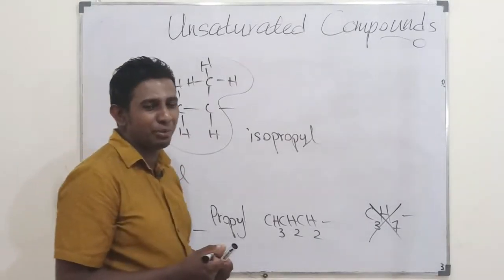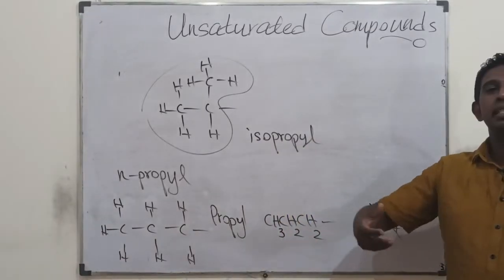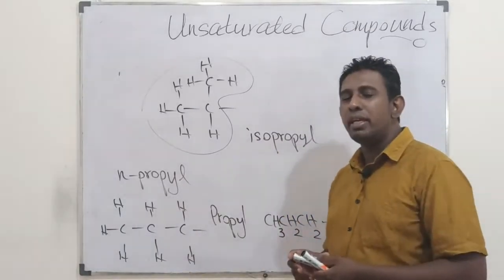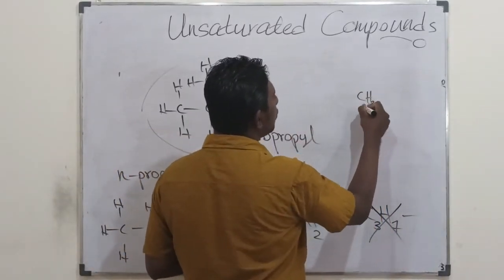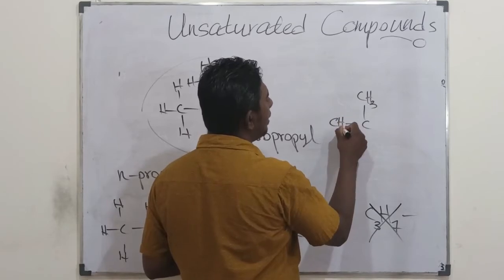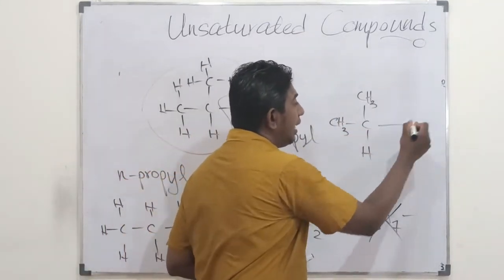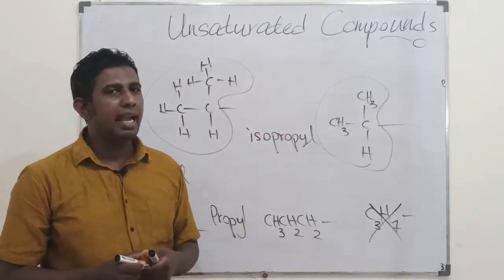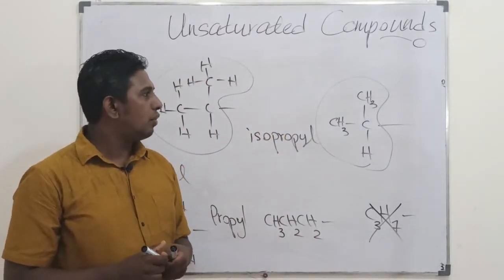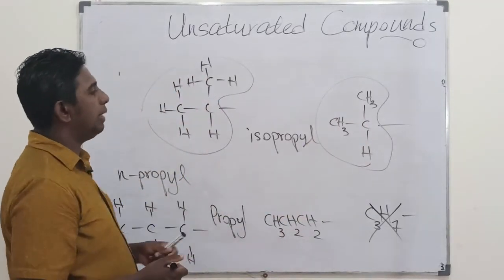Anyway, it's called isopropyl. What is iso? It's just a trivial name. Iso is when you have 2 CH3 groups attached on the same carbon, and another H attached there; this kind of structure is referred to as iso. So when you have only these 3 carbons, it's isopropyl.